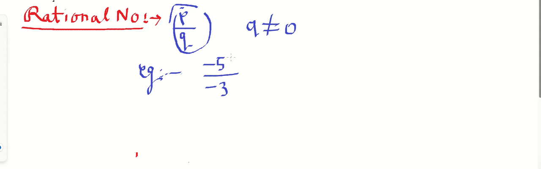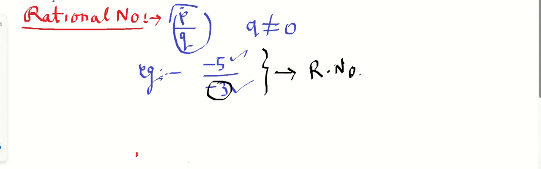Yes, both the values are integers, which means p and q both are integers, and q is also not equal to 0. So is it a rational number? Yes, it is a rational number. Correct?